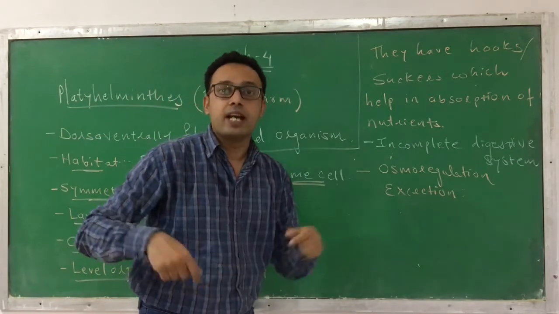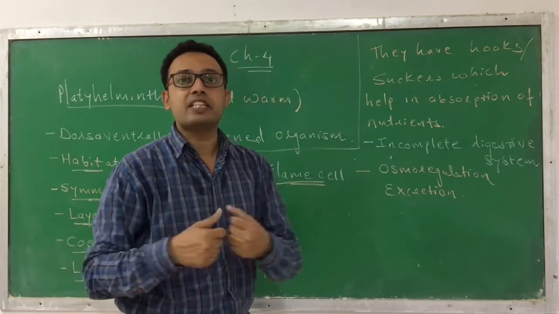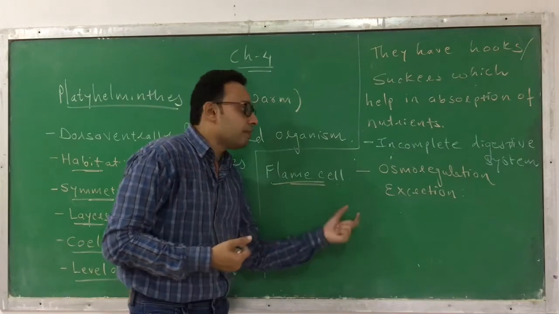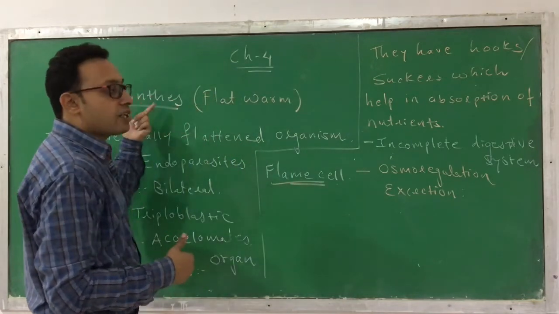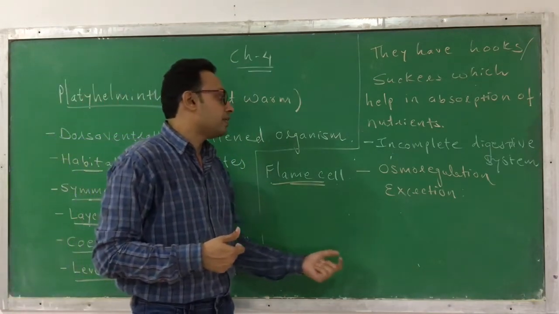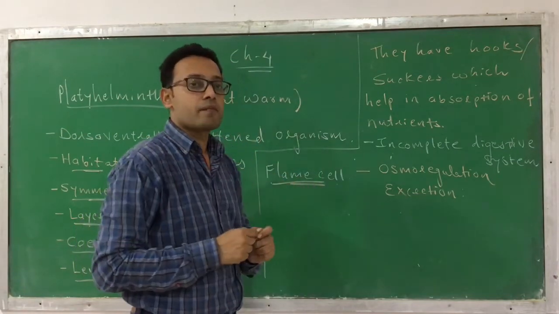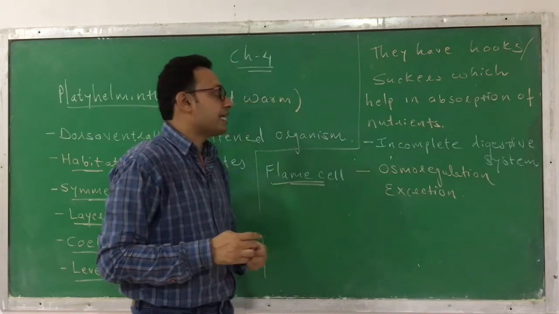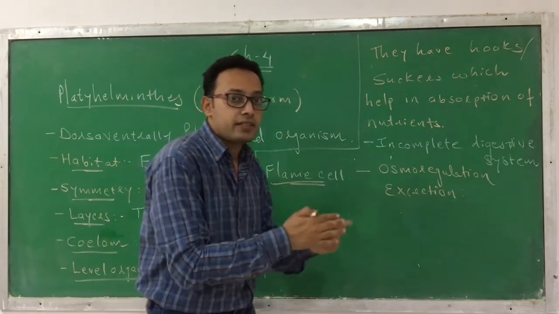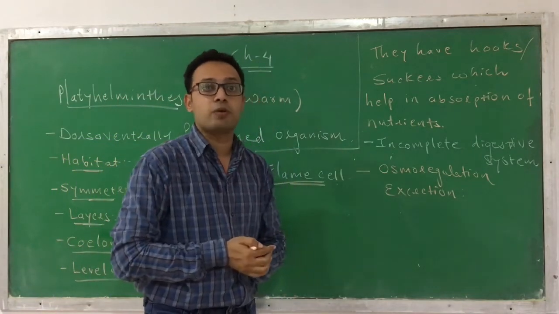Like in our body, we have a kidney for removing waste material or for excretion. Similarly, in these animals which fall under the phylum Platyhelminthes, they have flame cells for the excretion of the waste material. So they have flame cells for excretion. Such a special characteristic you can find in Platyhelminthes.